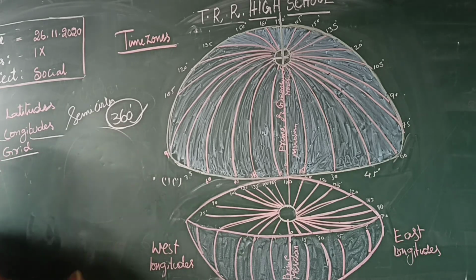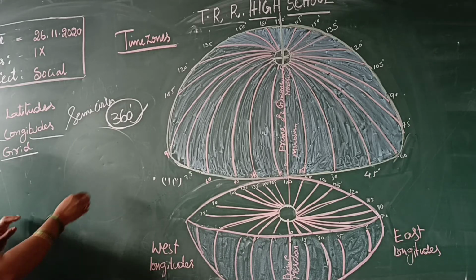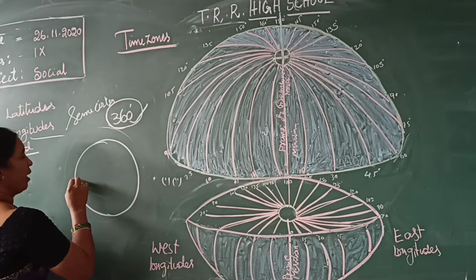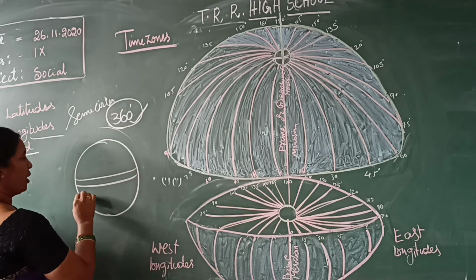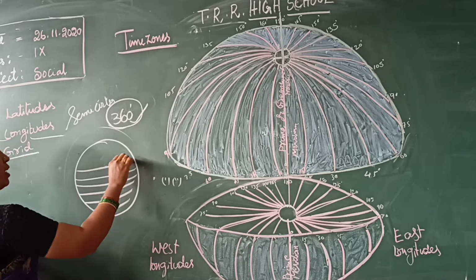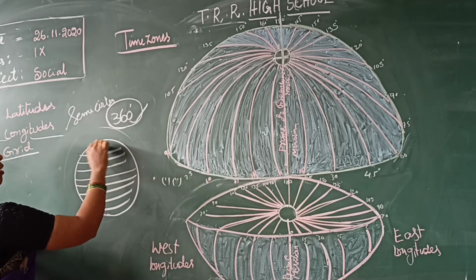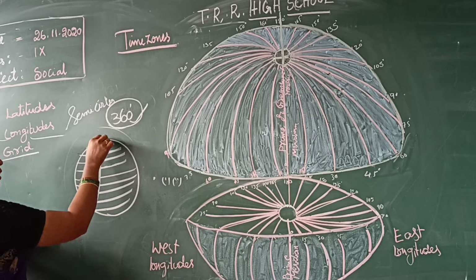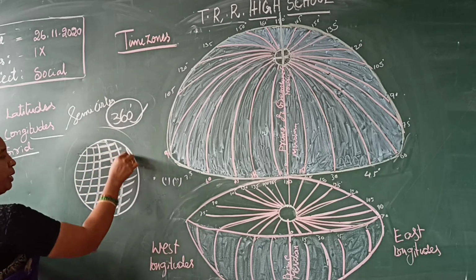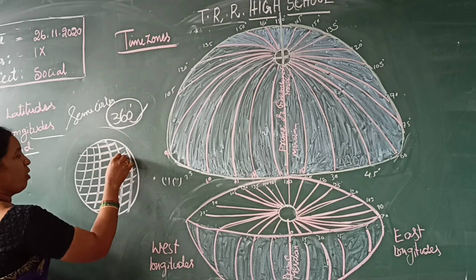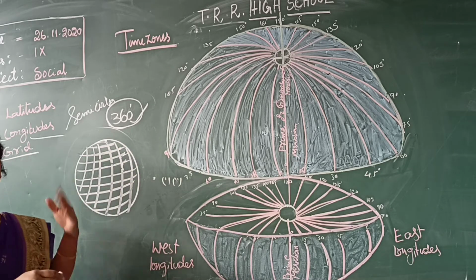The grid is a rectangular shape formed by intersecting latitudes and longitudes, so we can locate any place.